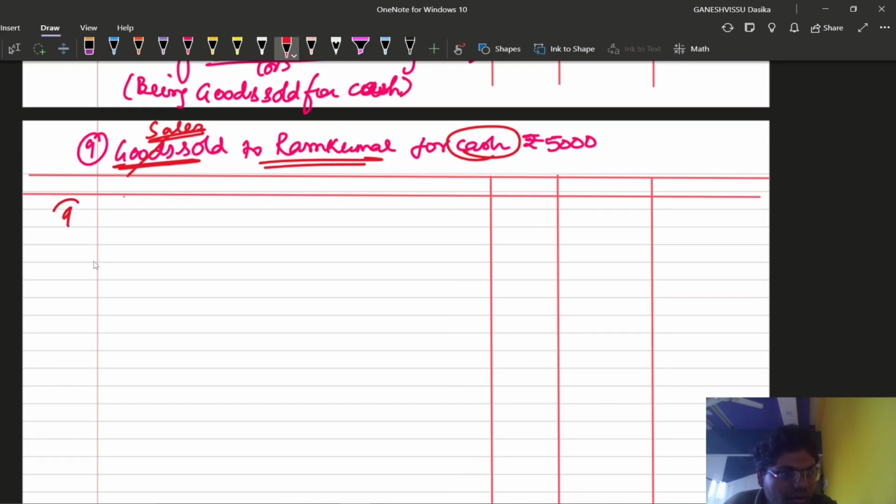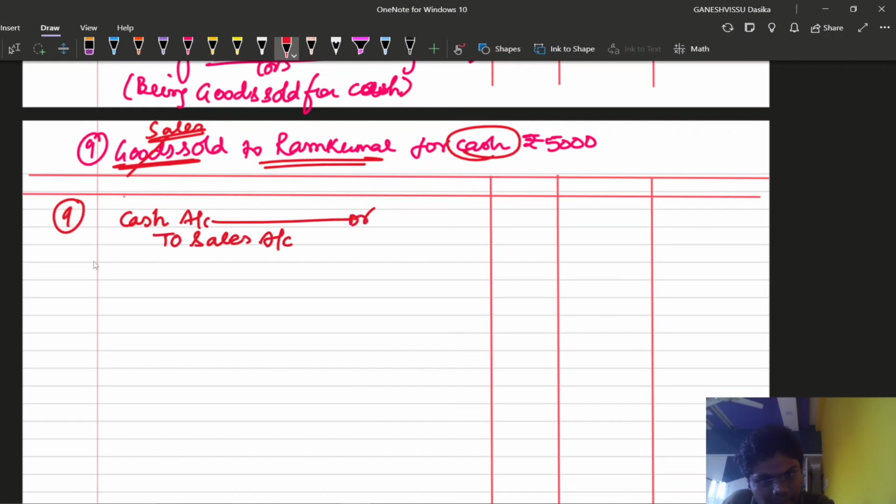So what are we going to write? We are going to debit the cash account because cash is coming in. Debit what comes in, credit what goes out. Goods are going out, so credit. Or else you can apply the nominal account rule. Sales are coming in, that means sales is an income for us, so credit all incomes and gains. That will be our solution. So cash account debit to sales account is the entry.